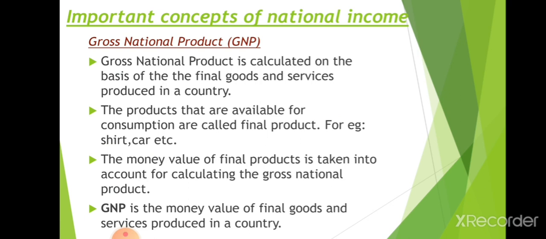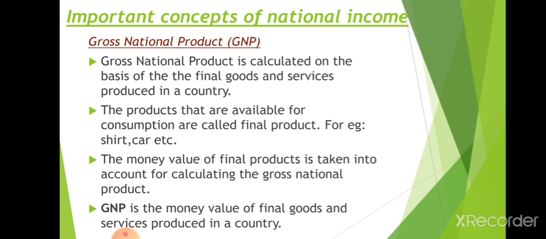We can't say that these raw materials are the final product. So what is the final product of that industry? The final product is the biscuit that we can directly consume. So the final product of a firm is a product that is available for consumption.